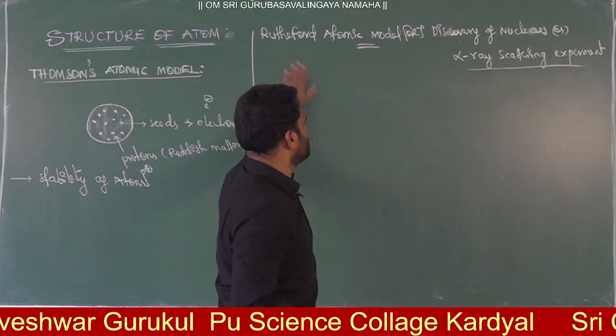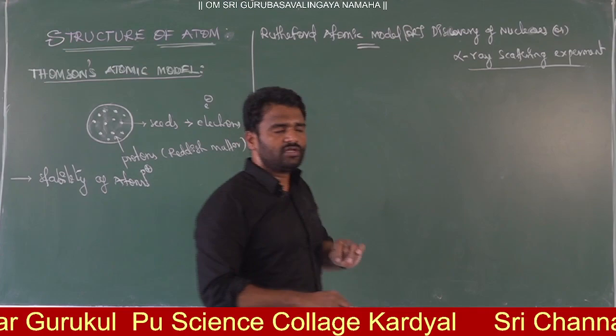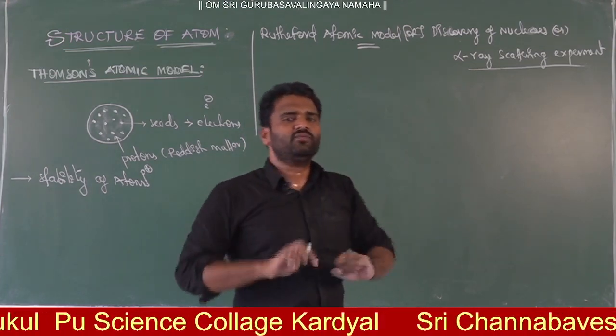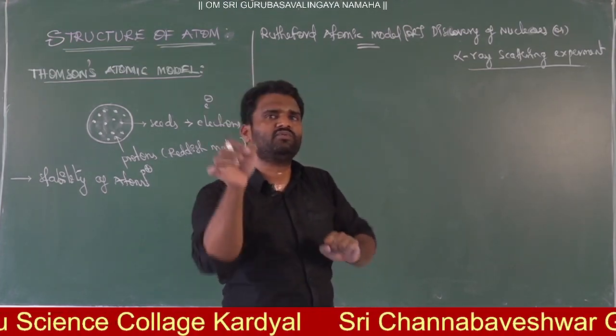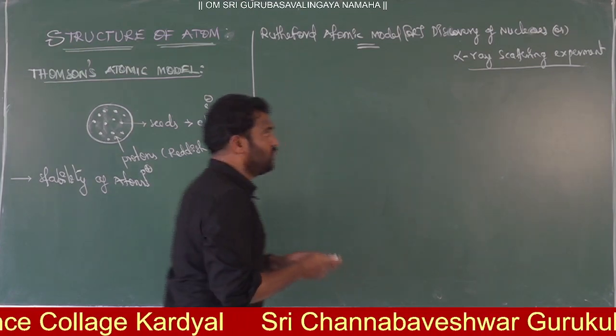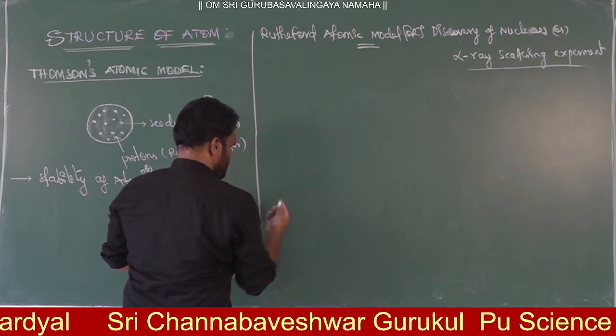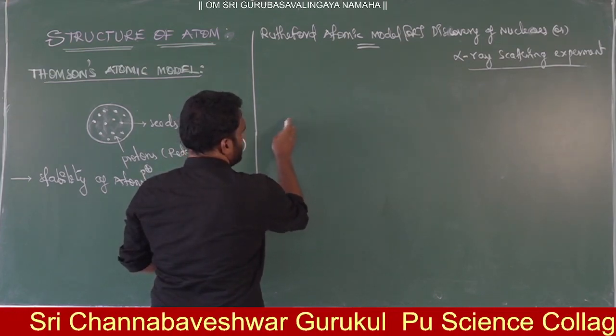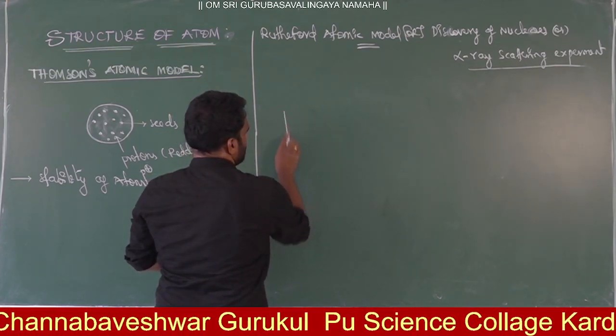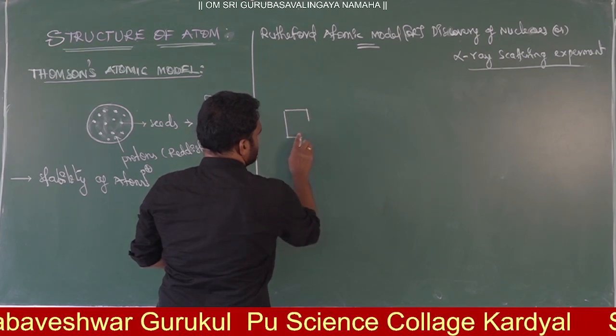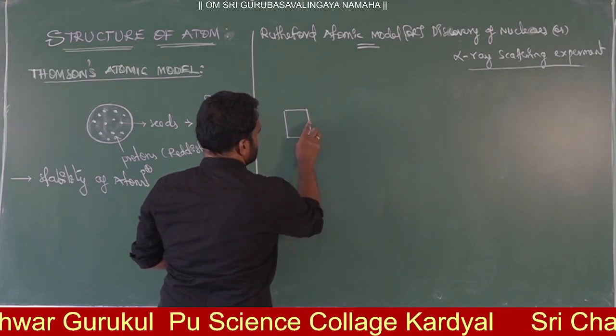So in the alpha ray experiment, Rutherford arranged one kind of experiment. In that he took one gold foil, right? First let me give the diagram of that experimental setup. Here I will have a source of alpha rays. This is the alpha ray source.